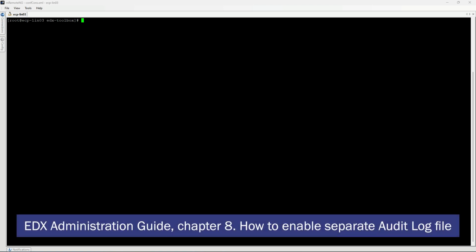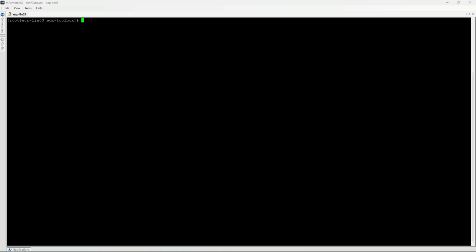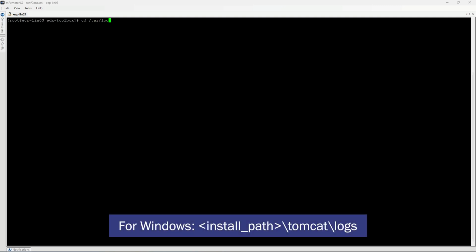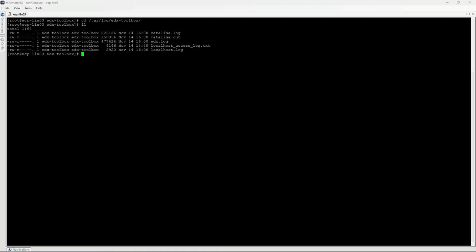To get further information about audit log, please refer to the EDX Administration Guide Chapter 8 How to enable separate audit log file. EDX Toolbox uses application, audit and Tomcat Catalina logs. All these files are located in var/log/EDX Toolbox. By default, application log and audit log are merged together in edx.log file. Nevertheless, the audit log can be configured to use separate file.